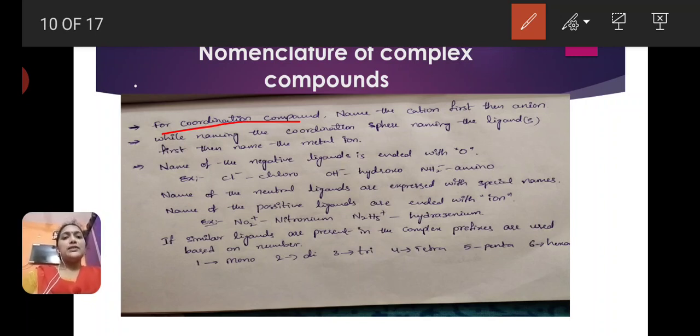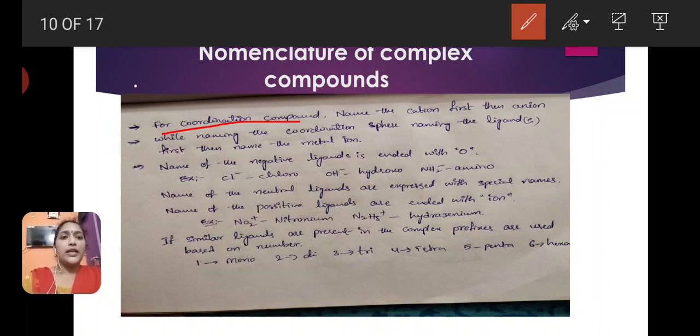The next rule is, while naming the coordination sphere, name the ligand first, then name the metal ion. In a complex compound, or coordination sphere, ligands on the metal atom are present. So we have to give the ligand's name first, then the metal ion.